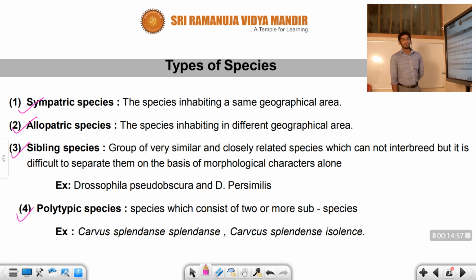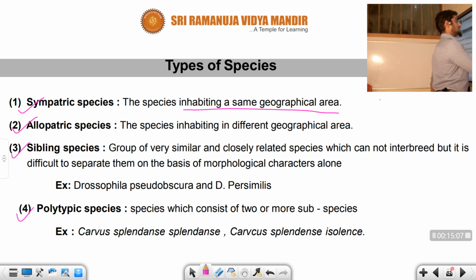Sympatric species, what does that mean? These are species inhabiting the same geographic area. For example, take one geographic area, this one. Here our organisms exist together, and these dots represent a species.